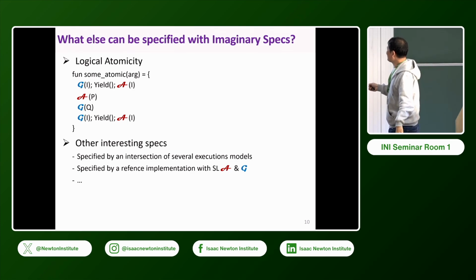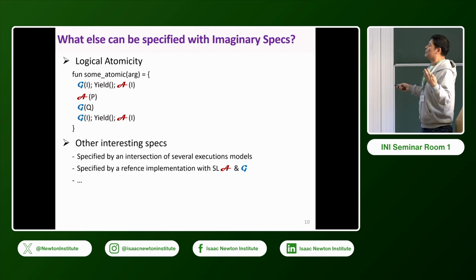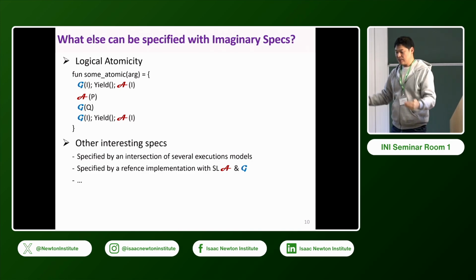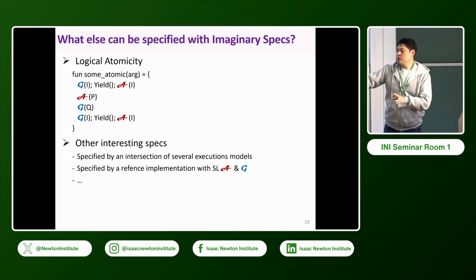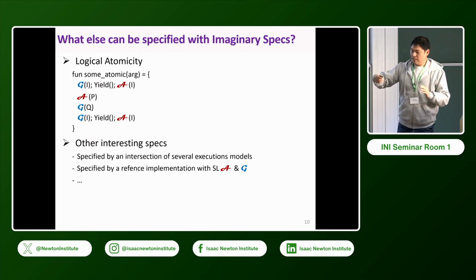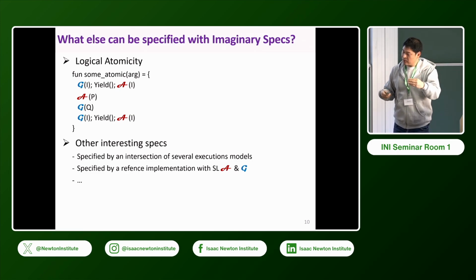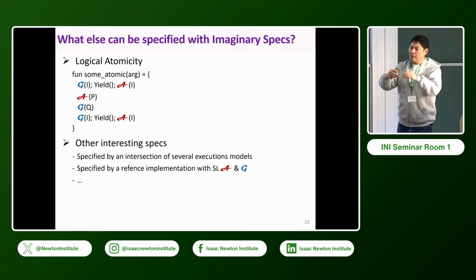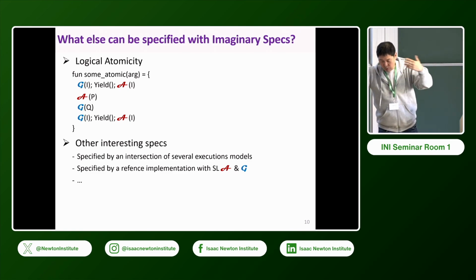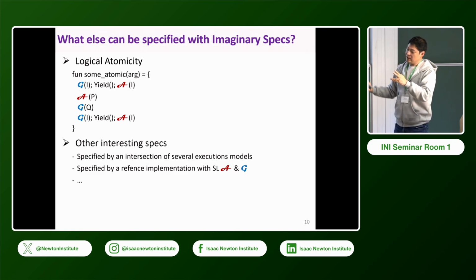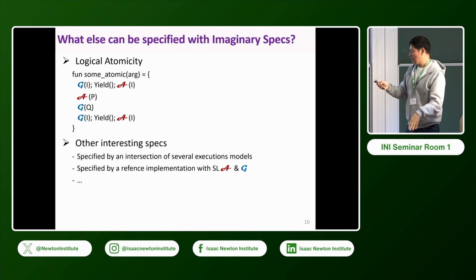Anyway, also some reference implementation can be given as a specification. Reference implementation with a certain assume and guarantee can be given as a specification because sometimes you have many different software, and then you want to verify, for example, a distributed system, and each node should satisfy a certain reference implementation, and then from this reference implementation, I can prove that this whole algorithm is correct. But each node does not need to reason about the algorithm itself. You just want to prove that your implementation is the same as a reference implementation. Then the reference implementation can be specified.